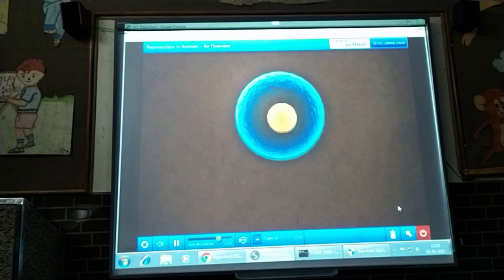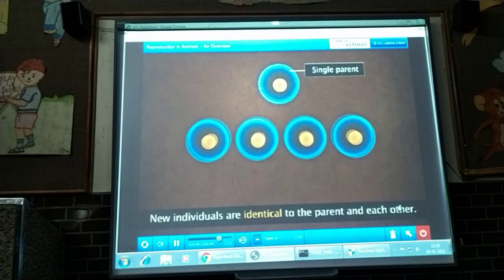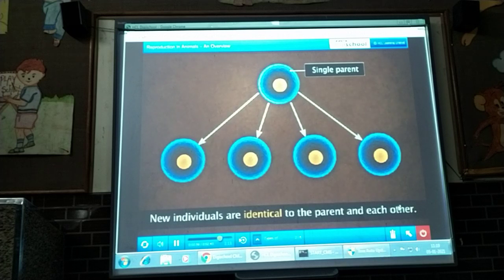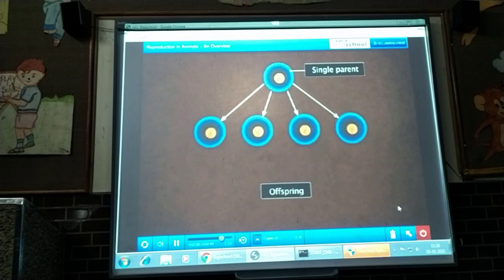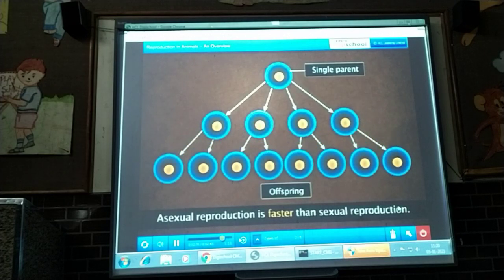Asexual reproduction results in individuals identical to the parent and also to each other. This method of reproduction is also faster than sexual reproduction.